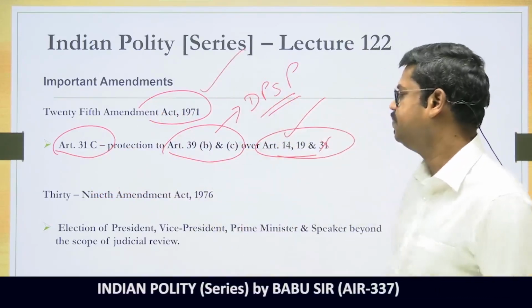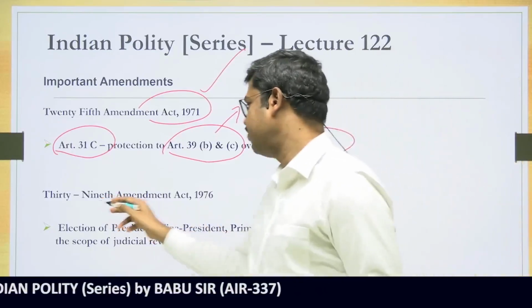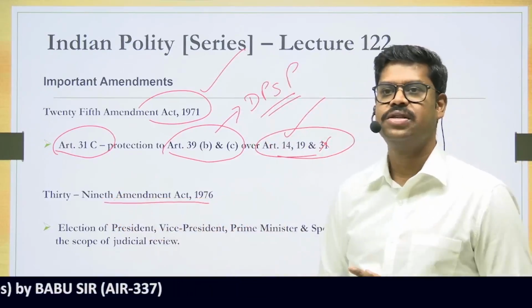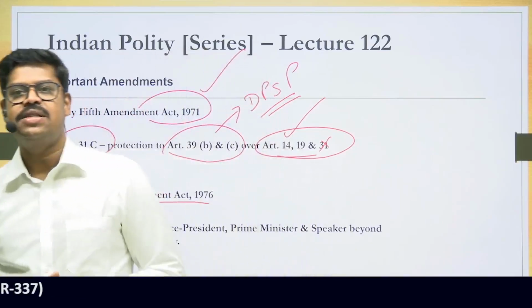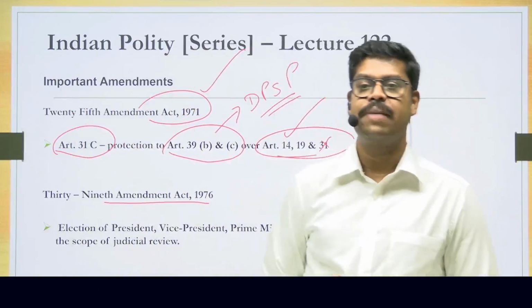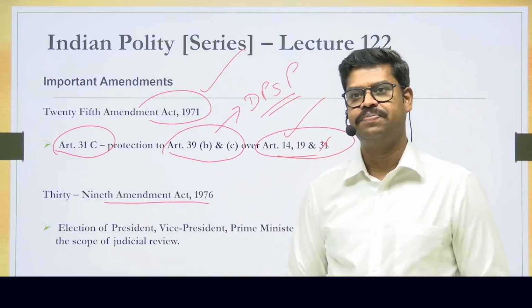All right. So the next amendment is the 39th Constitutional Amendment Act, very, very important. 39th Constitutional Amendment Act 1976. Why I would say this is very important? In fact, it was criticized. This amendment was brought in to protect the prime ministership of Mrs. Indira Gandhi at that point of time.